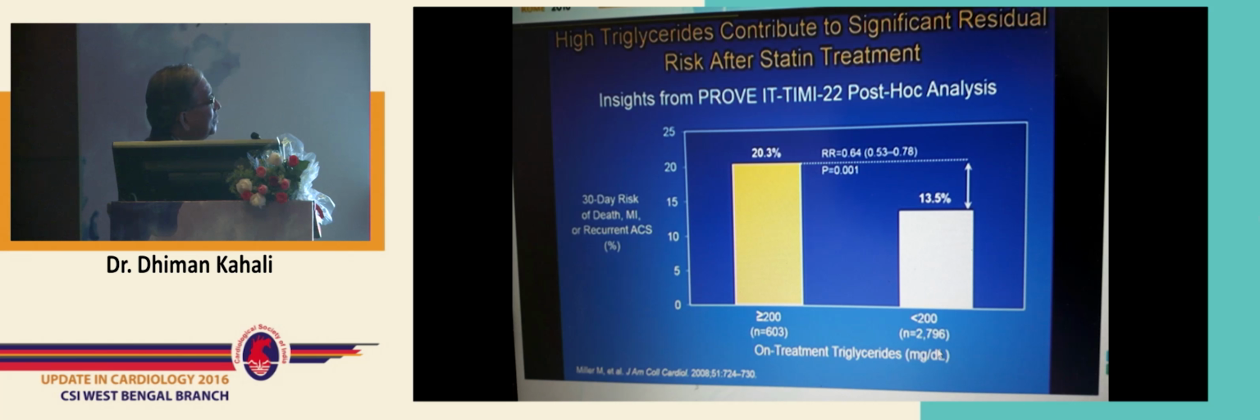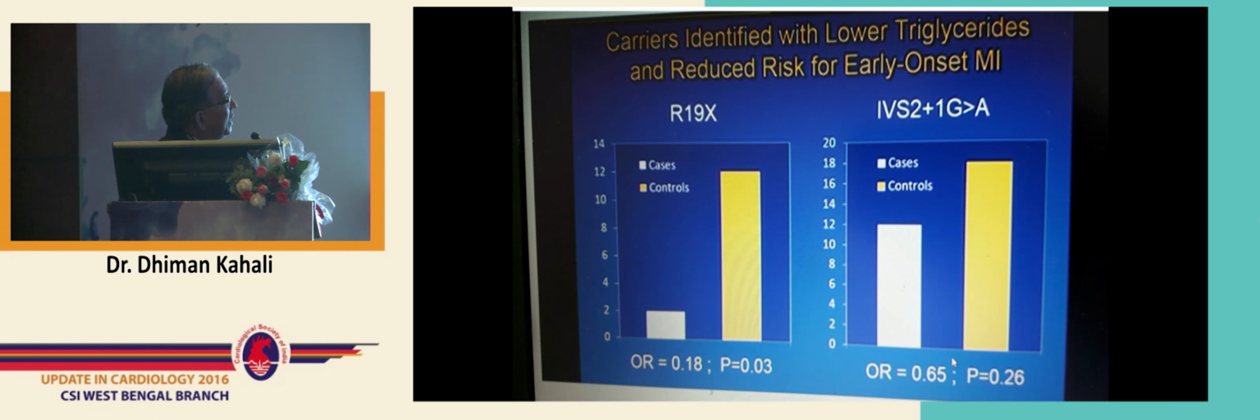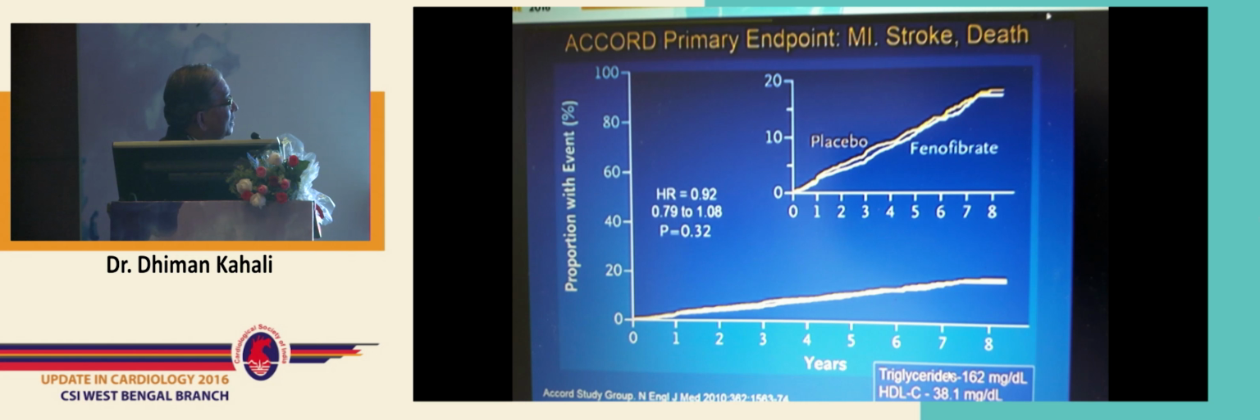And high triglyceride contributes to significant residual risk after statin treatment, and I think this is very valid in our country. The PROVE-IT TIMI-22 trial also showed that there was a significant risk reduction, but there was a residual risk, and on treatment of triglyceride, the risk was reduced in this trial. Now, carriers identified with lower triglyceride have reduced risk for early onset MI. You can find that those who have genes where the triglyceride is low benefit a lot in comparison to the patients with high triglyceride, that is 5 millimole or 350 milligrams of triglyceride against 90 milligrams of triglyceride.